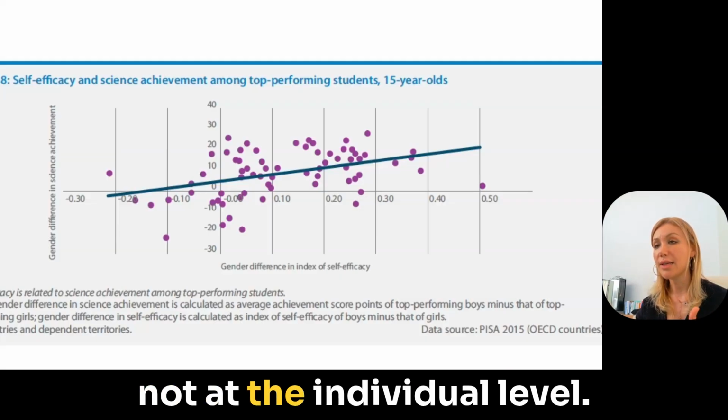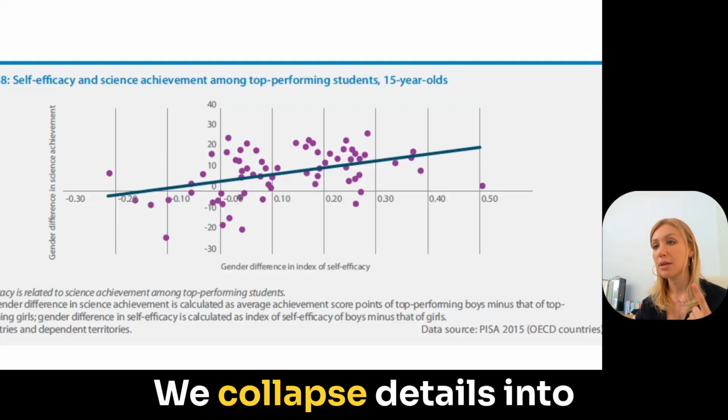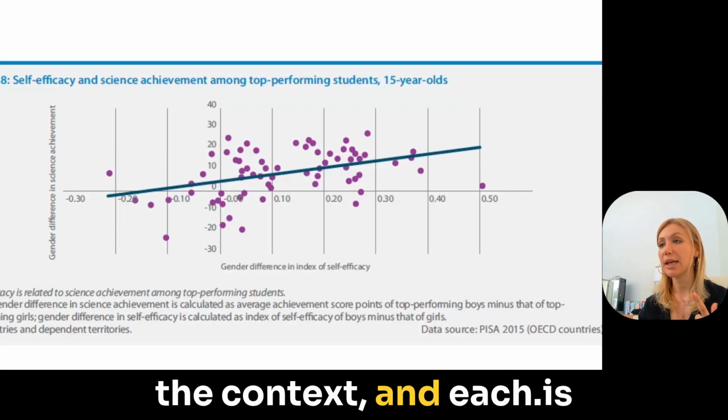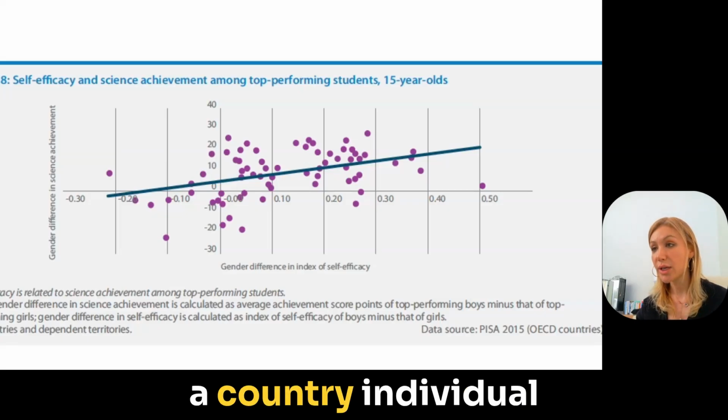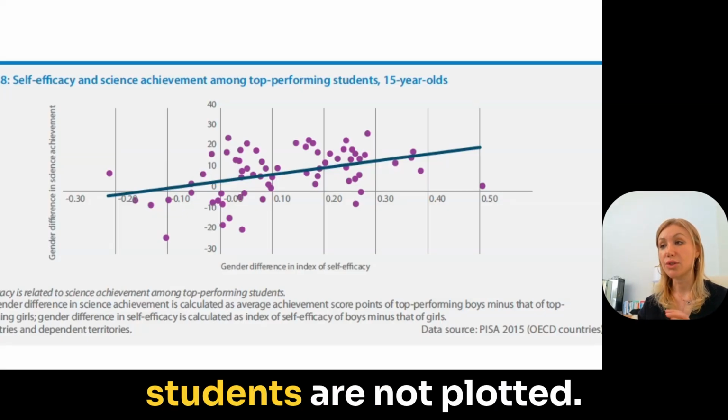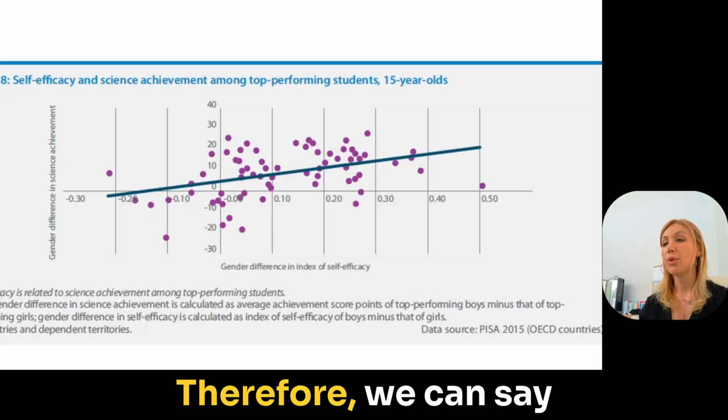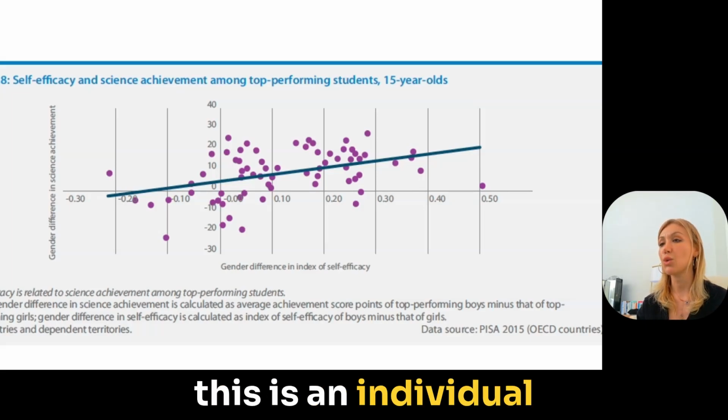that this is not at the individual level. We collapse details into the context, and each dot is a country. Individual students are not plotted. Therefore, we can't say this is individual-level evidence.